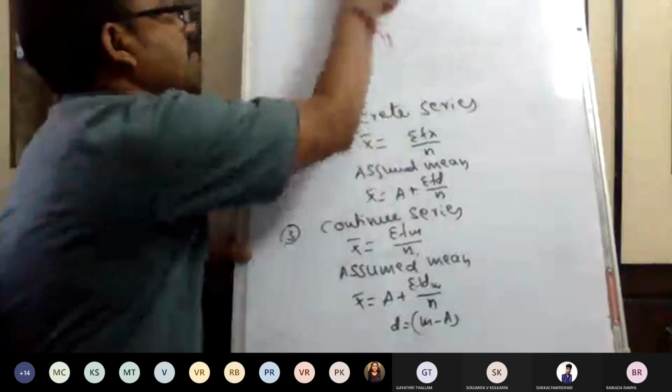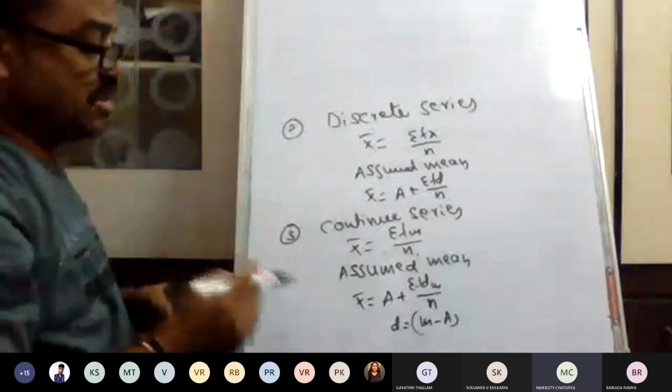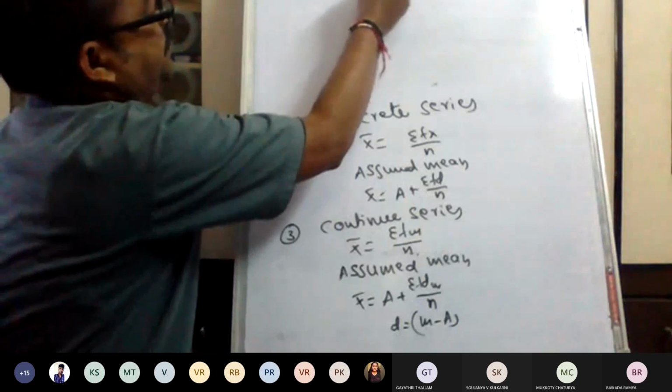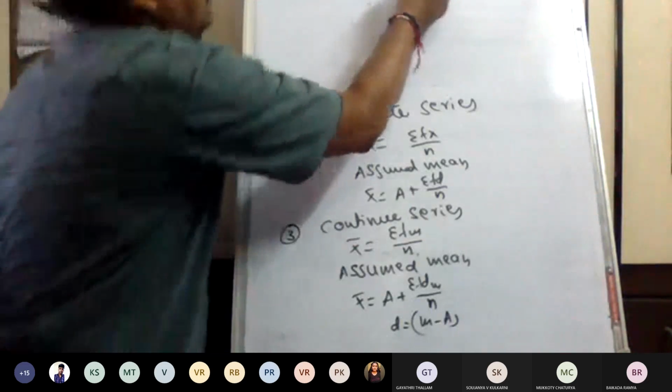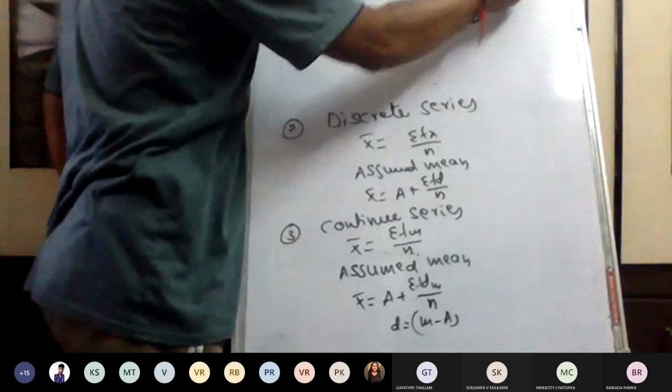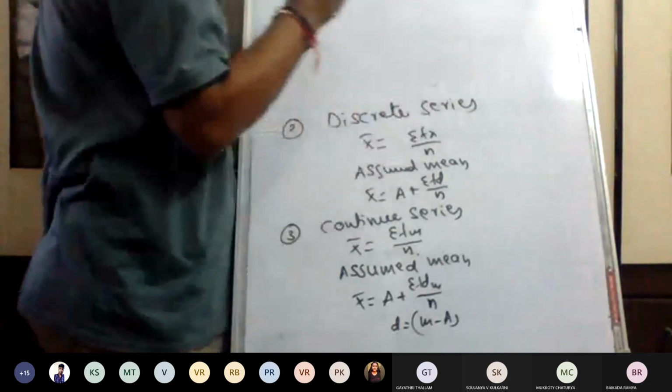Yes, sir. Please respond fast, your syllabus is too much. So another one is the step deviation method. Until it is mentioned, you can follow the step deviation method; otherwise, simple.